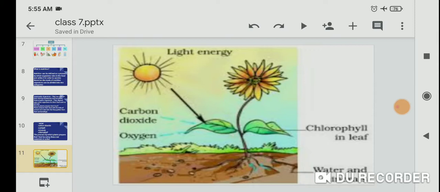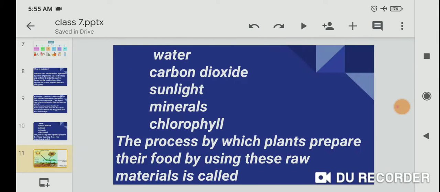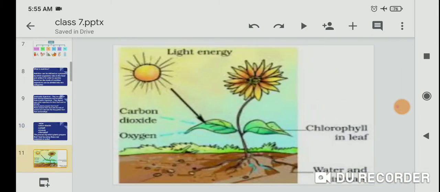In the picture, sunlight is the source of energy, carbon dioxide comes from the air, chlorophyll is present in the leaf, and water and minerals come from the underground soil. This complete process is called photosynthesis, the process by which green plants make food.